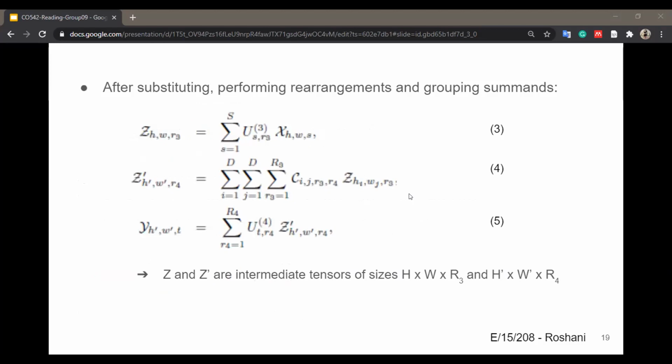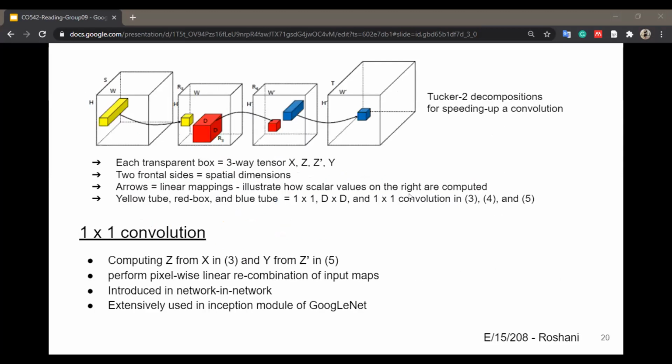After substituting equation 2 into equation 1, performing rearrangements and grouping summations, the following three consecutive expressions for the approximate evaluation of the convolution are obtained. Here Z and Z dash are intermediate tensors. This figure shows Tucker-2 decomposition for speeding up a convolution.